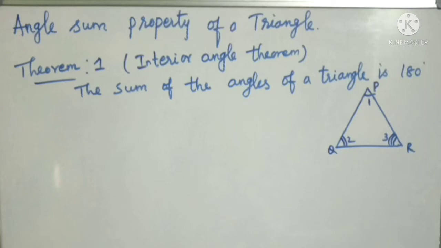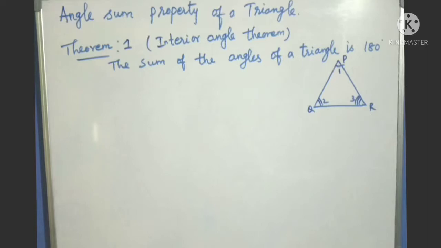Okay, so the first one is the interior angle theorem. The interior angle theorem says that the sum of the angles of a triangle is 180 degrees. That is the interior angle theorem.